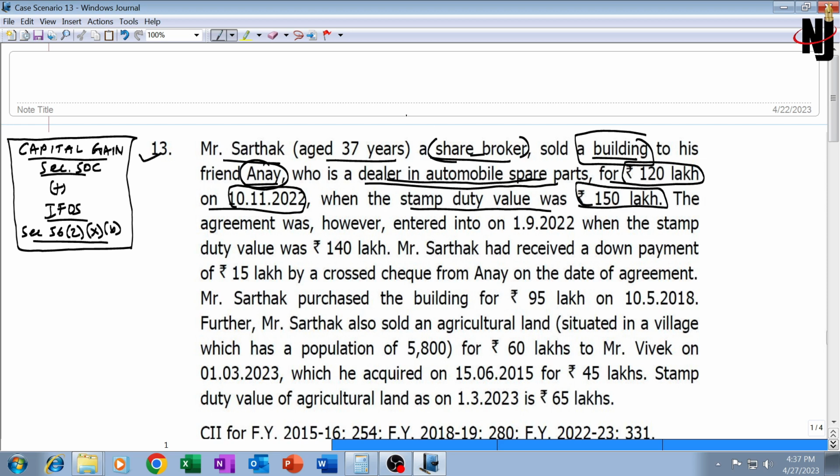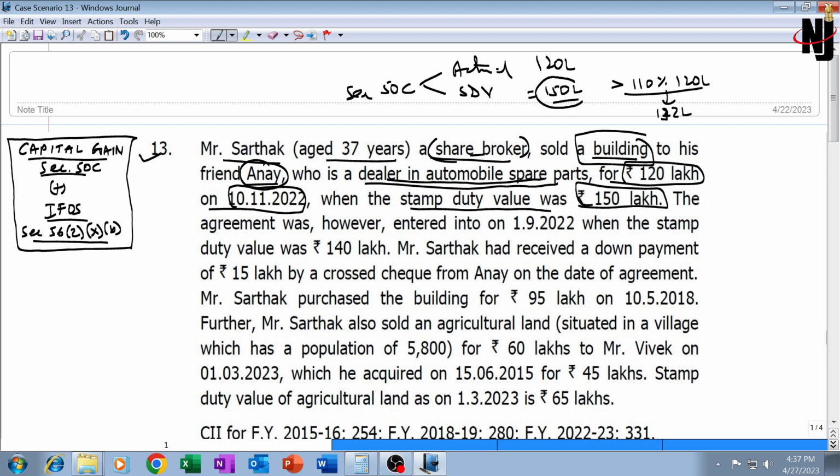Now, according to section 50C, we know pretty well, the sale consideration will be either the actual sale consideration, which is 120 lakhs, or the stamp duty value. The stamp duty value is 150 lakh. However, the stamp duty value can be taken into account only if it exceeds 110% of the actual consideration, 120 lakh. The 110% of 120 lakh will be 132 lakhs, and 150 is definitely more than 132 lakh. That means 150 lakh can be taken into account. Then the sale consideration will be 150 lakh.